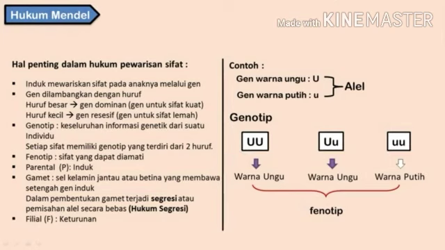Number 5, parental or parent. This is the individual that we cross. Then each of these parents will produce gametes. Gametes are male sex cells and female sex cells that carry half of the chromosomes. Why half? Because there is segregation or separation of alleles freely, so that the law of Mendel is called the law of segregation. Number 6, filial or F, is a descent.